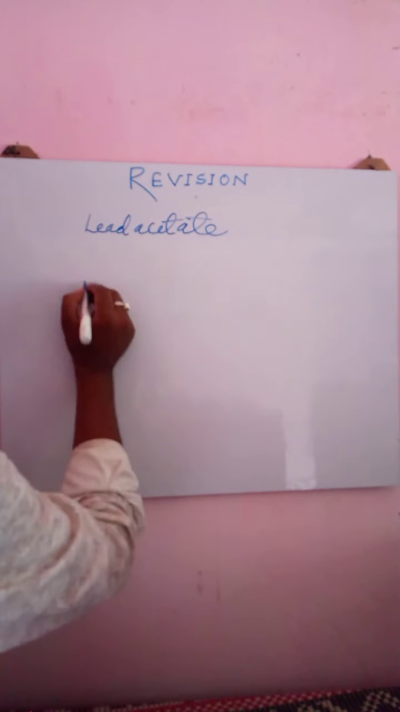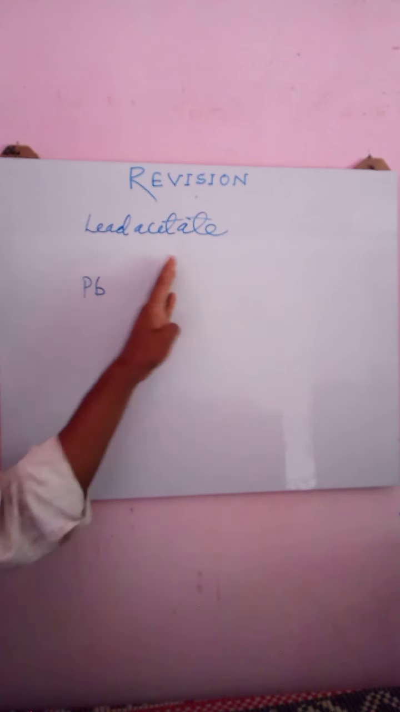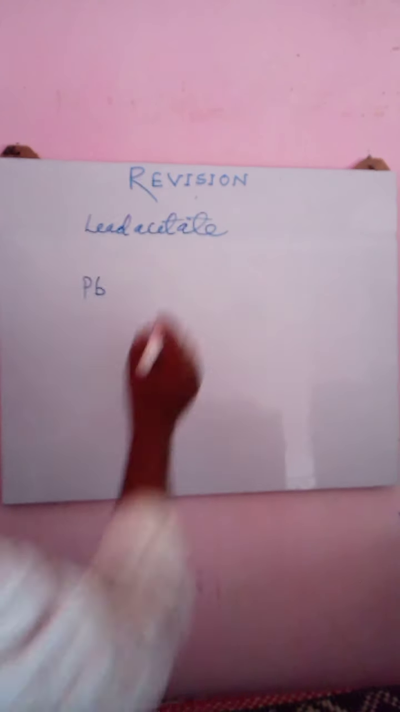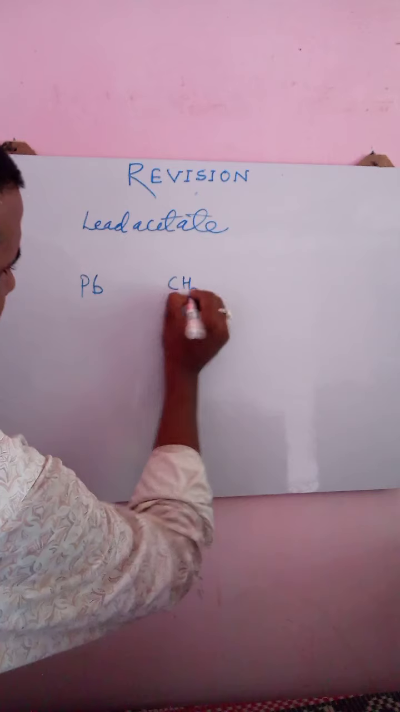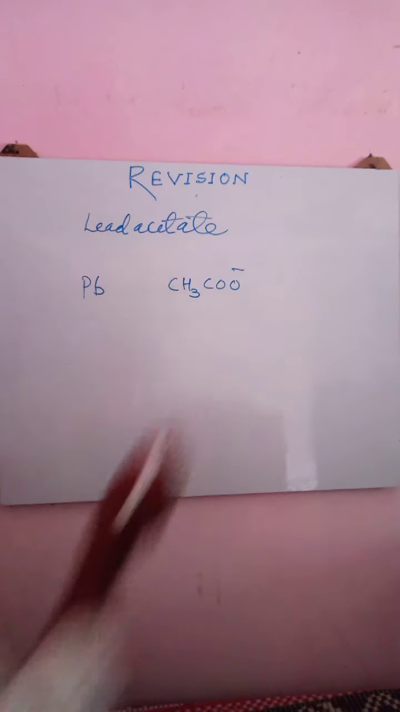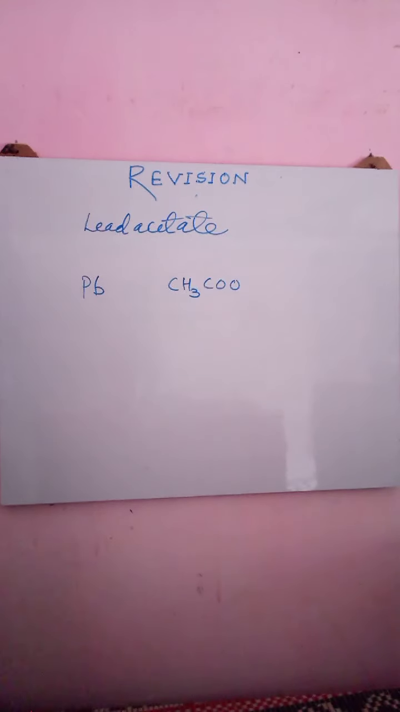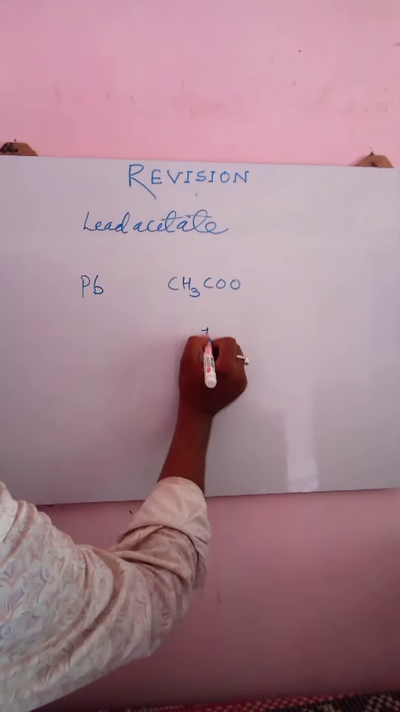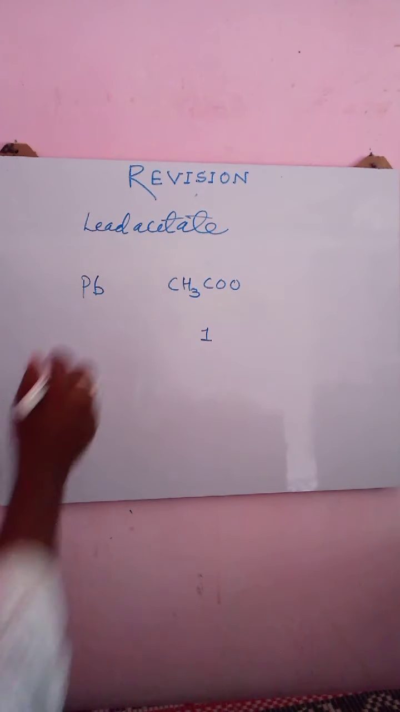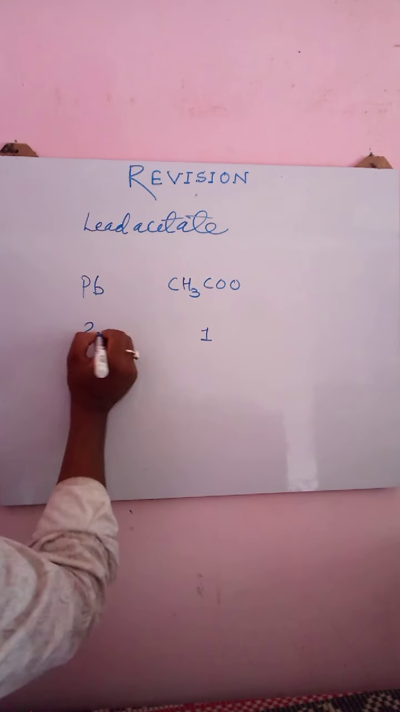Lead symbol is Pb. Pb is a metal, which means a positively charged ion, and it will be written on the left hand side. That thing I have done here. Acetate formula is CH3COO minus. Minus means having one charge over it, so valency will be 1, right? So valency of acetate is 1 and valency of lead is 2 here.